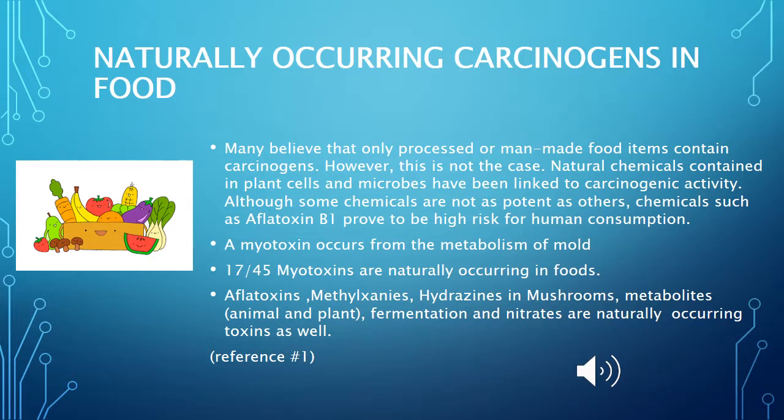17 out of 45 mycotoxins are naturally occurring in foods. Aflatoxins, methylxanthines, hydrazines in mushrooms, metabolites, animal and plant fermentation, and nitrates are naturally occurring toxins as well.